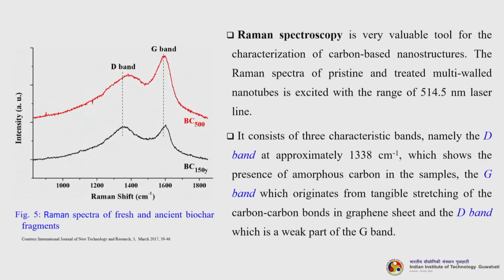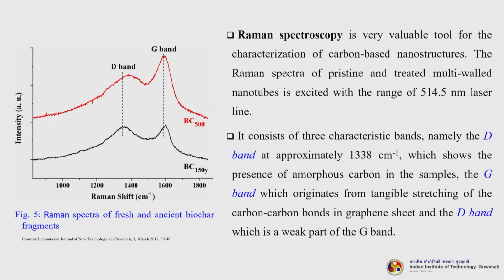Okay. So, the next is Raman spectroscopy. Raman spectroscopy is a very valuable tool for the characterization of carbon-based nanostructures. The Raman spectra of pristine and treated multi-walled nanotubes is excited with the 514.5 nanometer laser line. The Raman spectrum usually consists of three characteristic bands: the D band at approximately 1338 centimeter inverse, which shows the presence of amorphous carbon in the samples. Then the G band, which originates from the tangential stretching of the carbon-carbon bonds in the graphene sheet, and then the D' band, which is a weak part of the G band again. So, basically two, D band and G band.